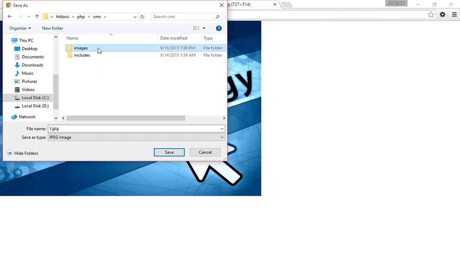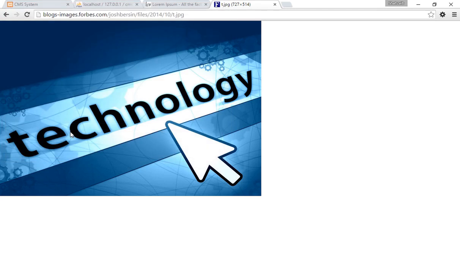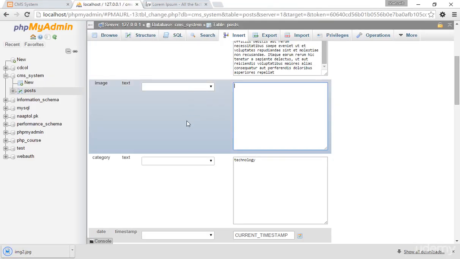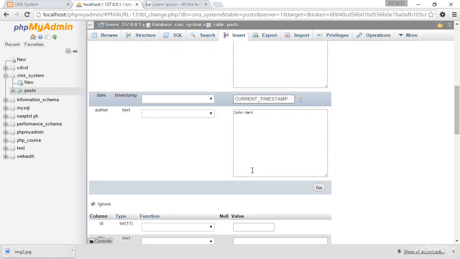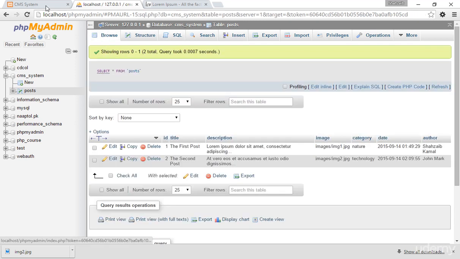So I'm going to the CMS and pasting this image, and here this should be image 2, and I'm saving that. Just close that, and now I'm typing images/img2.jpg. Then the current timestamp is perfect, and click on the go button. Now click on browse.